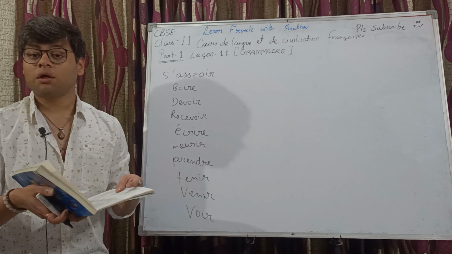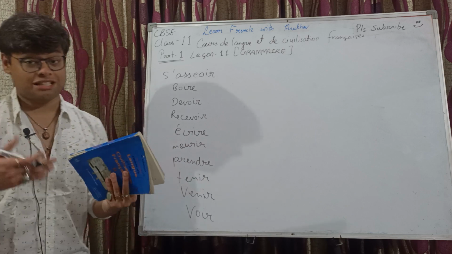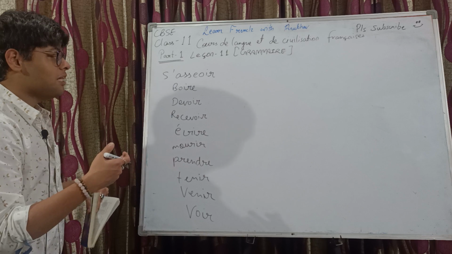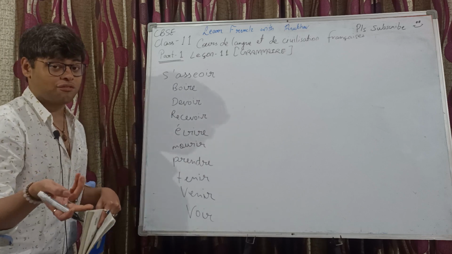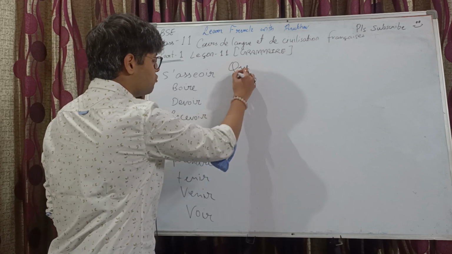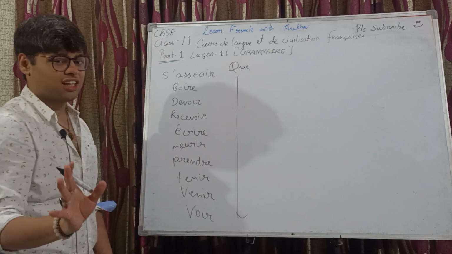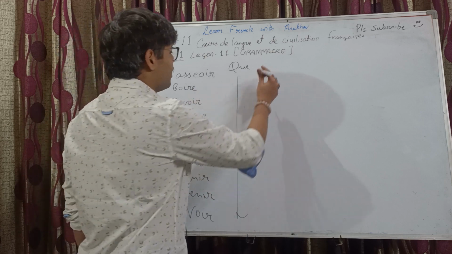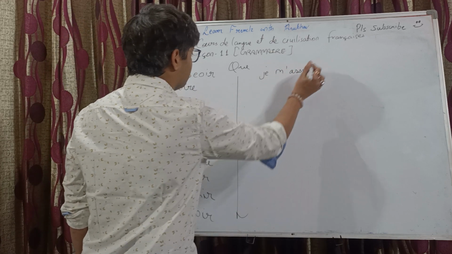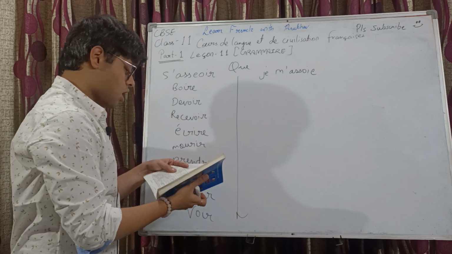So how are we going to conjugate in this subjunctive? Now we know s'asseoir is a pronominal verb, so of course the reflexive pronoun will be coming over here. Que will be coming throughout. I'm not writing que again and again. S'asseoir, so que je m'asseoie.